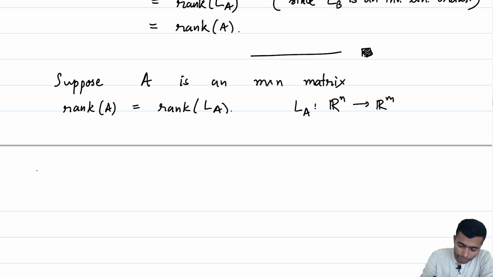So, if you consider the standard basis of Rn, let E1 to En be the standard basis.